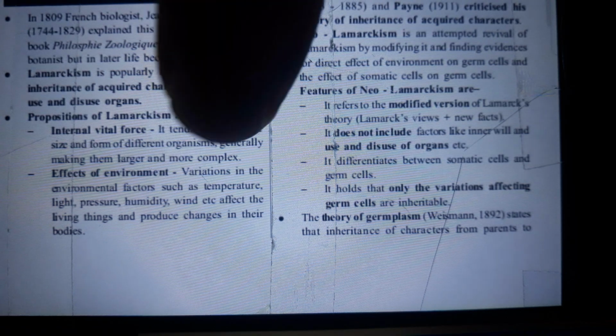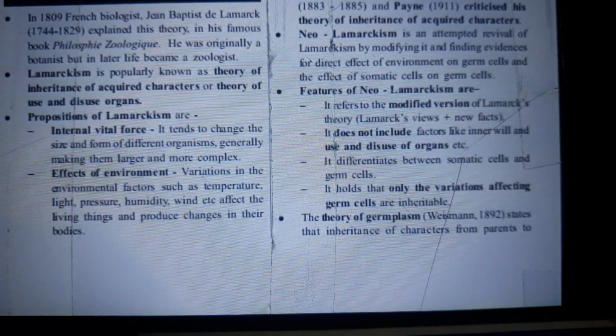Propositions of Lamarckism are internal vital force. It tends to change the size and form of different organisms, generally making them larger and more complex. Effects of environment. Variations in the environmental factors such as temperature, light, pressure, humidity, wind, etc. affect the living things and produce changes in their bodies.